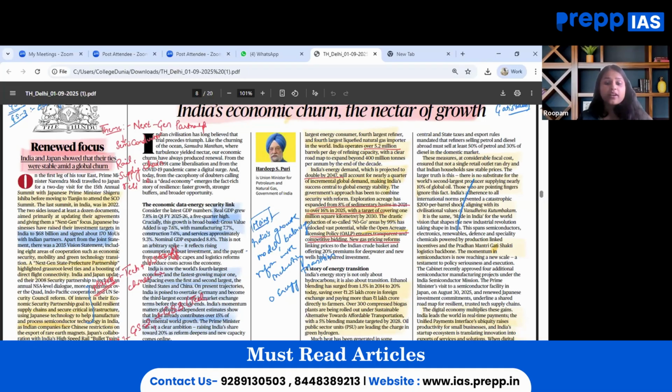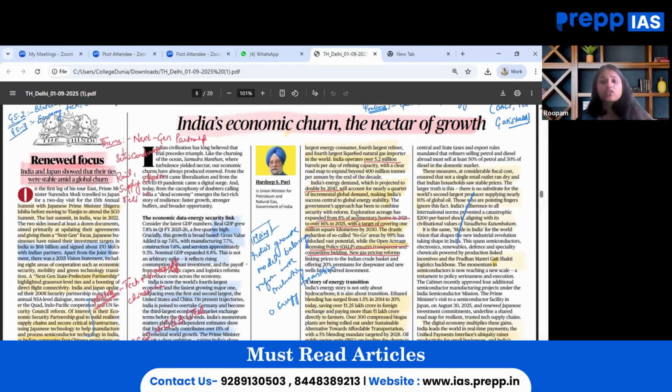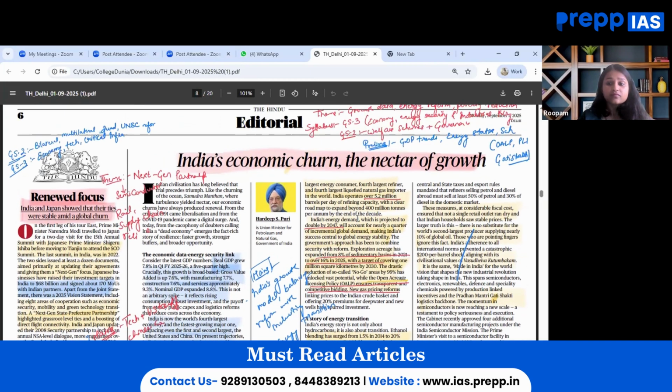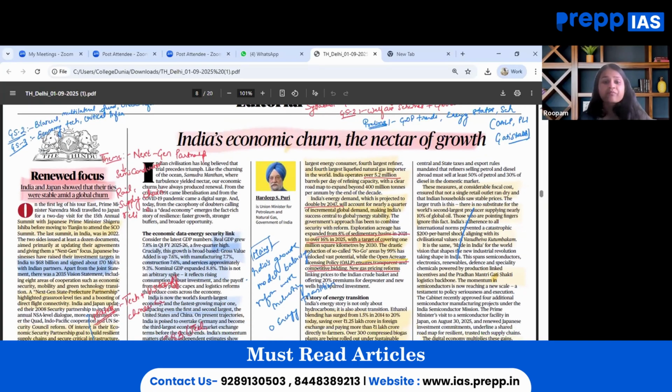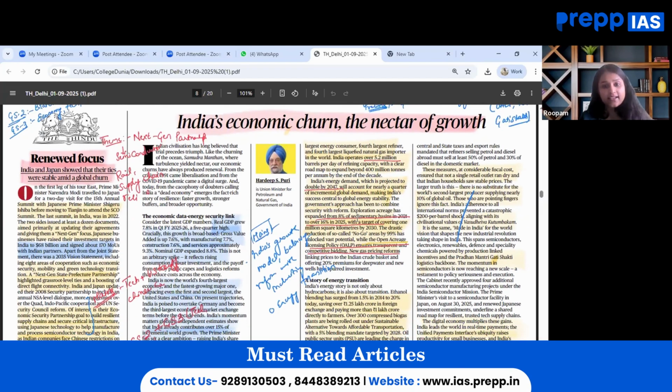Moving on, the next important article to read from today's newspaper is India's economic churn, the nectar of growth, written by Union Minister Hardeep Singh Puri. In this article, the focused area is with regard to economic facts. From syllabus point of view, this article will fall under GS paper 3, economy, energy security and industrial policy. GS paper 2 as well, welfare schemes and governance can be linked.